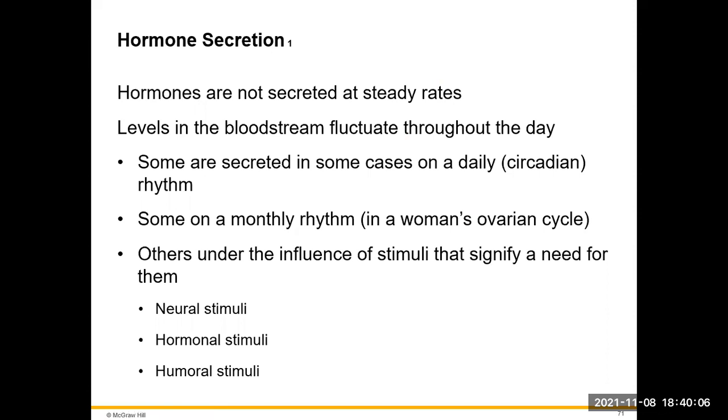Hormones are not going to be secreted at steady rates. Levels in the bloodstream are going to fluctuate throughout the day. Some of these are going to be secreted on a daily circadian rhythm, some of them in a monthly cycle, like our FSH, our LH. Others are going to be under the influence of specific stimuli that are only activated when we need them. We have 3 different types of stimuli: neural stimuli, hormonal stimuli, and humoral stimuli.